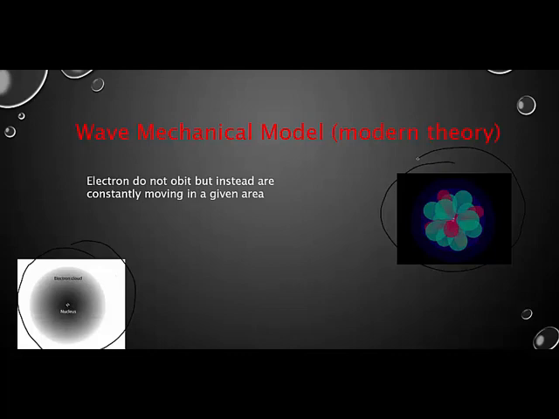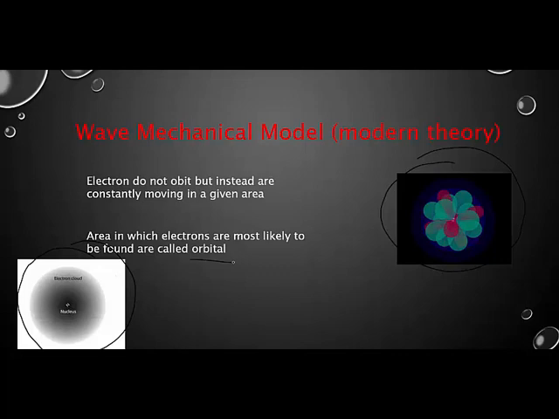They are within a given area density around the nucleus, and how much energy they have will depend upon how far from the nucleus they're going to be. But they're within a given area. That given area is called an orbital. So an area in which electrons are most likely to be found is called an orbital, and that is a vocabulary word that you'll need to know.